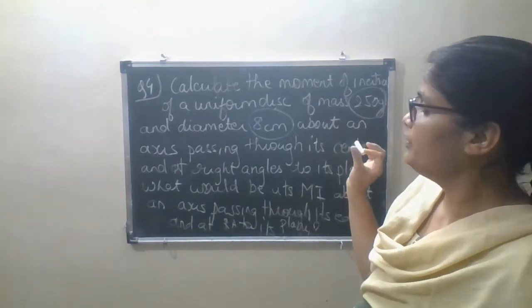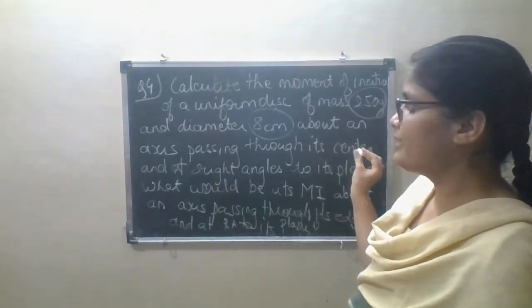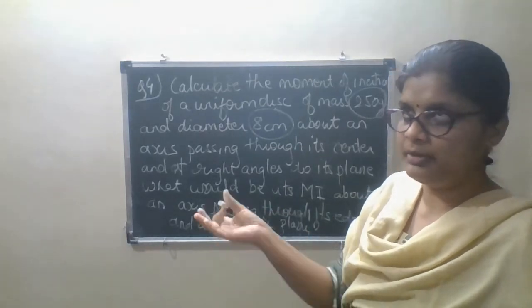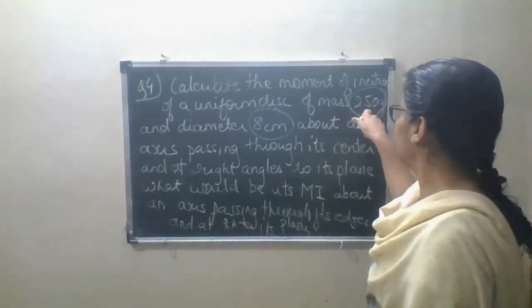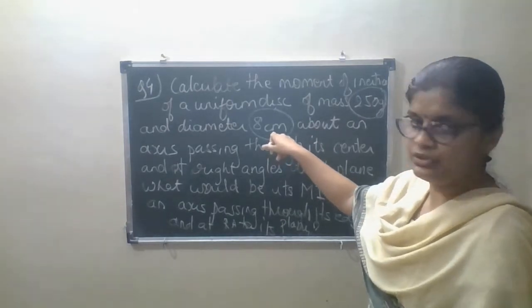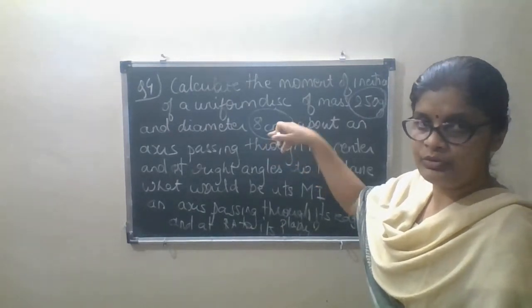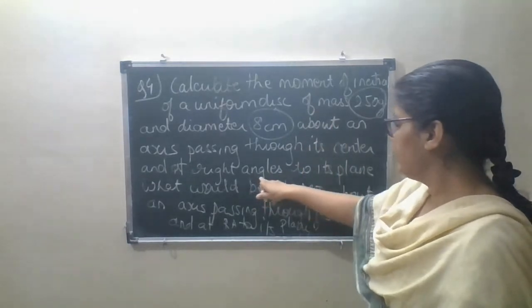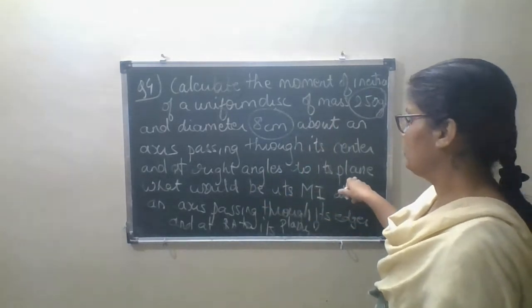In the first case you will take half mr square. What will be the value? Substitute the value of half m. M is 250 gram, R square is 0.04 square. Whatever the answer is, that will be the moment of inertia at right angle to its plane.